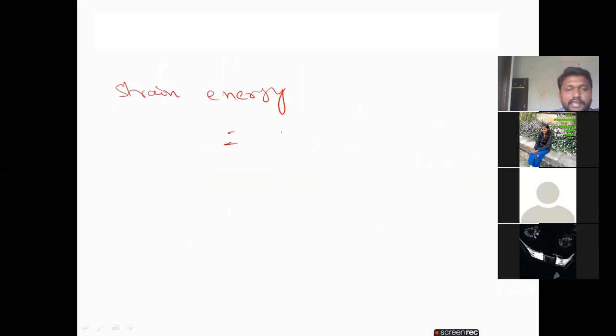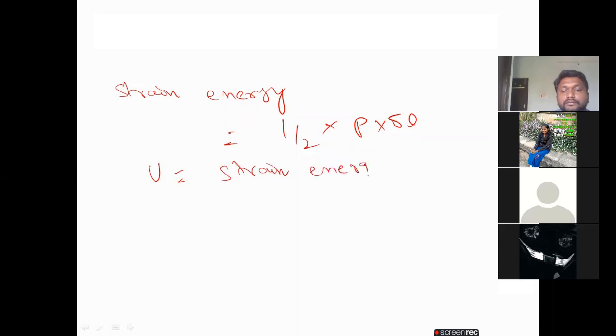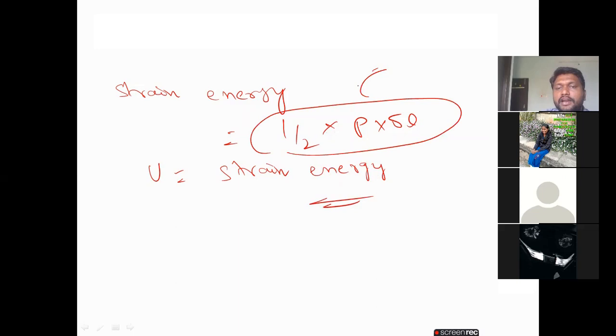So that's why the strain energy is equal to half into P into delta L. So my dear students, we denoted this with U equal to strain energy. Anyone knows this one in SM1? You people learned already. Do you know this formula? Yes, sir. That's what I am saying. If you don't respond, that means I thought that maybe you don't know.